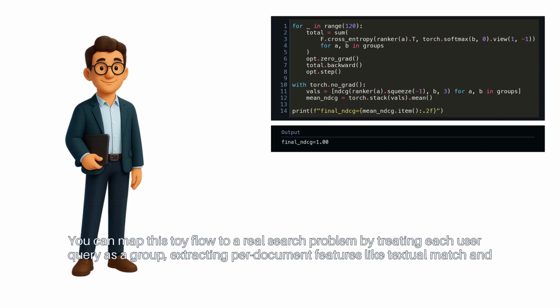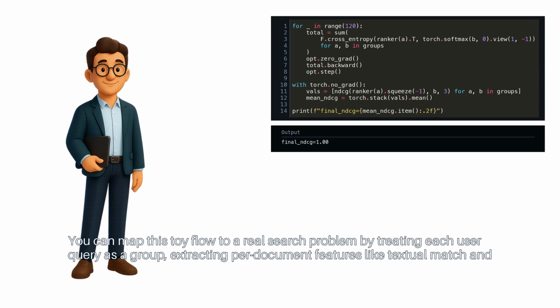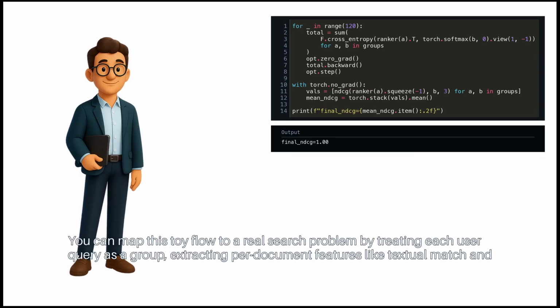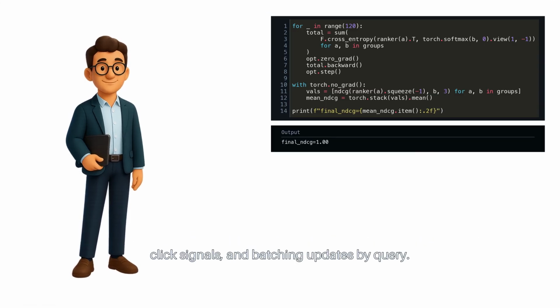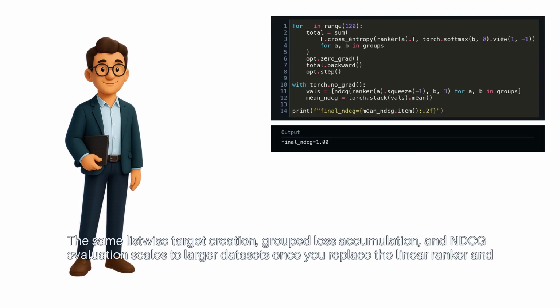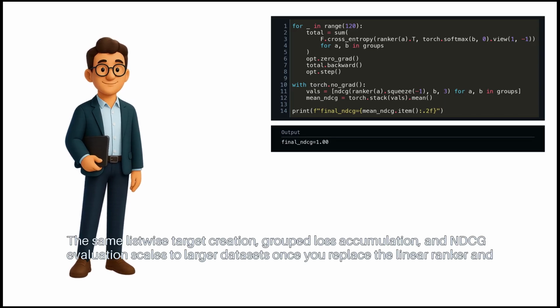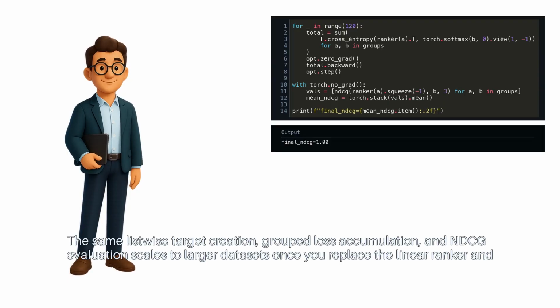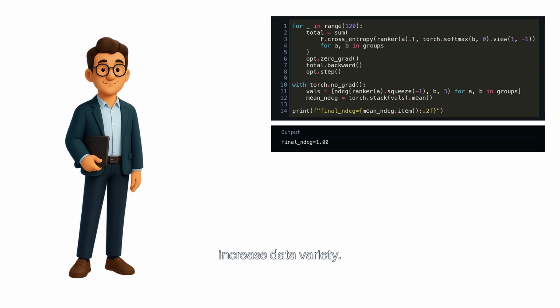You can map this toy flow to a real search problem by treating each user query as a group, extracting per document features like textual match and click signals, and batching updates by query. The same listwise target creation, grouped loss accumulation, and NDCG evaluation scales to larger datasets once you replace the linear ranker and increase data variety.